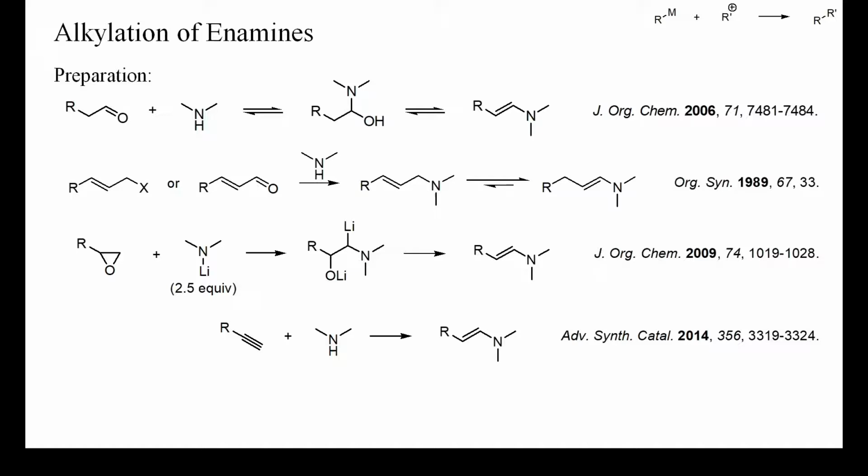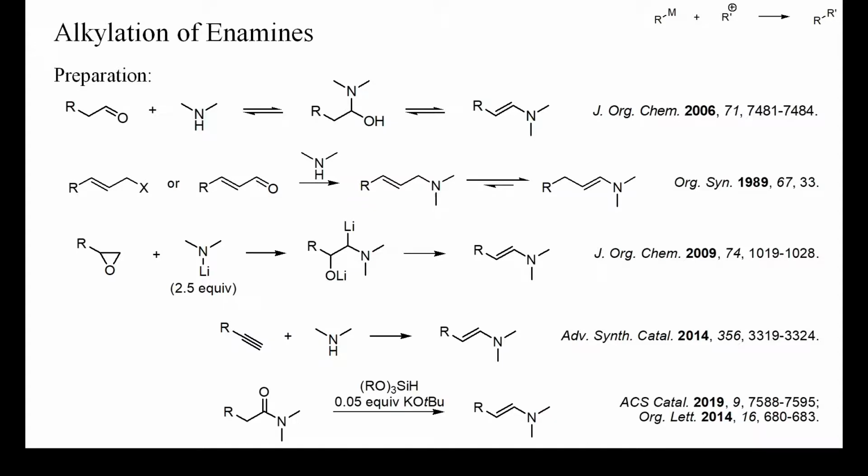In the given reference, 2% of a tungsten catalyst was used to bring about the addition of the amine to the alkyne. Finally, one-pot procedures exist for the partial reduction and dehydration of amides, which can also be used to prepare formerly aldehyde-derived enamines.